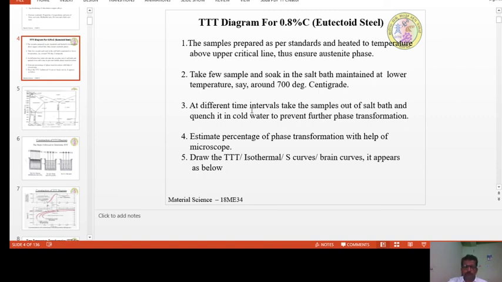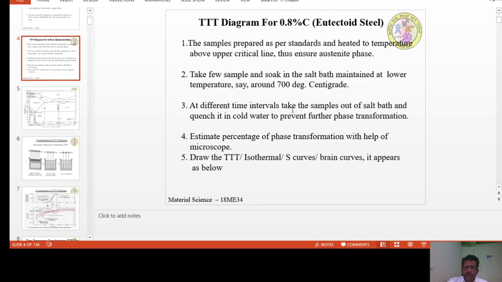Then what happens if you dip into the cold water? Whatever phase transformed in the second container will be retained, or in other words, I can say it is seized. So you take that specimen, cut it, and put it under a microscope and examine the type of phase developed, and also the percentage of phase developed.